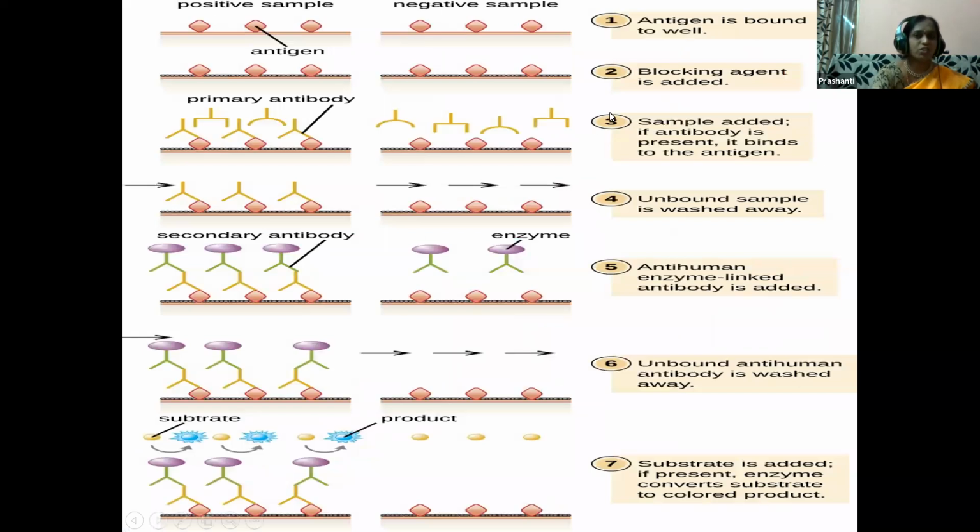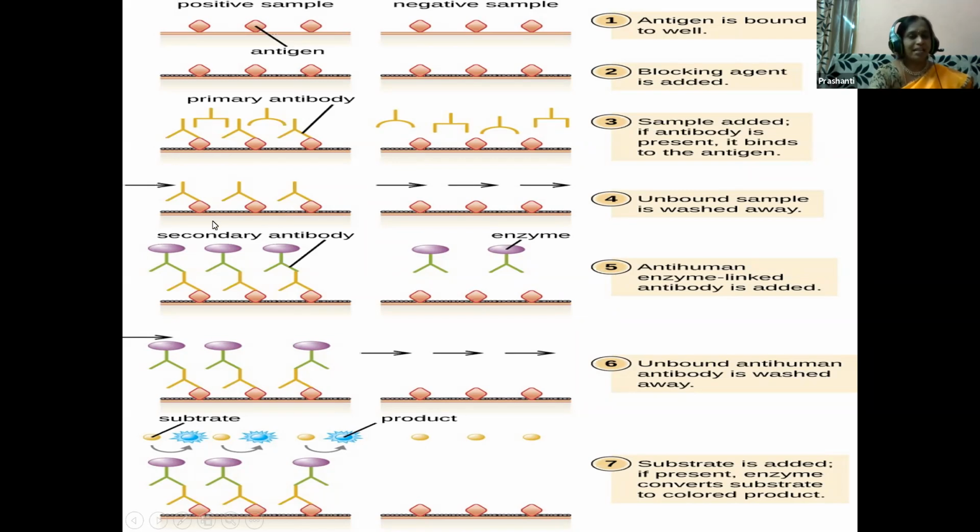Just see, children, over here the antigen is coated, the primary antibody is added, and those not bound to the antibody are washed away.